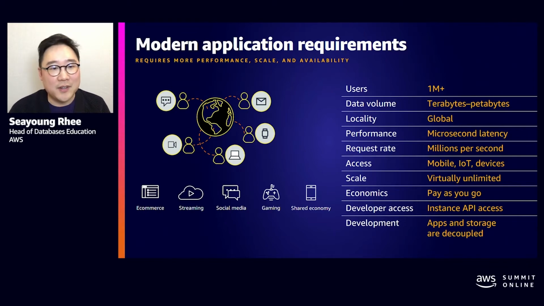Access and scale is also different. There are billions of smartphones in the world, and mobile is the bare minimum expectation today. Businesses are connecting cars, they're connecting manufacturing plants, and even devices in our homes. This means that many billions of devices are connected to the cloud. And economics. Businesses can't invest millions of dollars in hardware and licenses up front and hope they'll be successful. That model is not realistic anymore. Instead, a lot of companies are now, and should, hedge their success by only paying for the resources they use without capping how much they can grow.